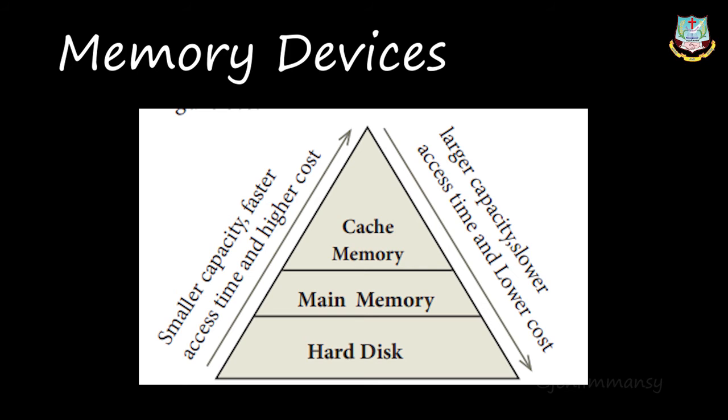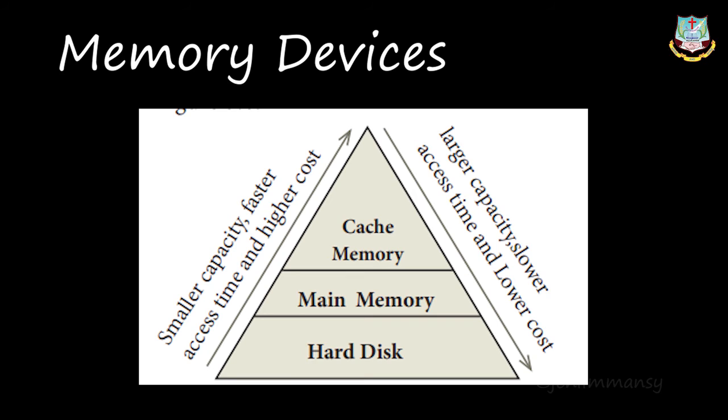Okay, different memory devices are arranged according to capacity, speed and cost. That means according to the capacity or the space, the access time and the cost, the memory hierarchy is placed. If you see from hard disk, main memory and cache, the capacity will be smaller, but the access time will be faster and the cost will be high, right?